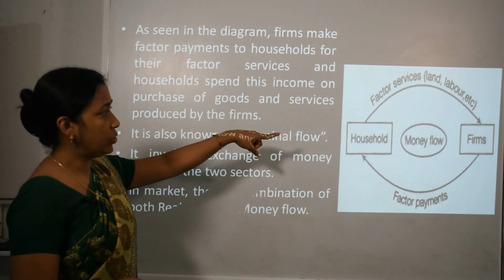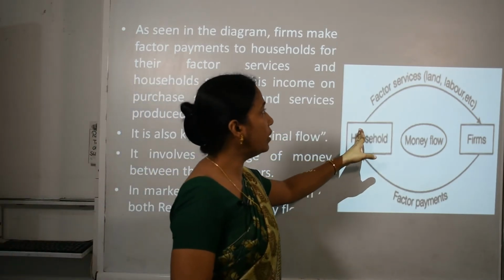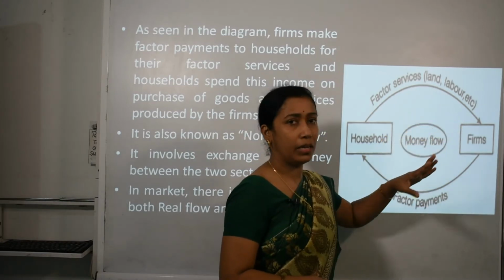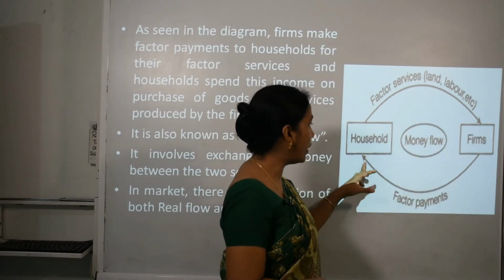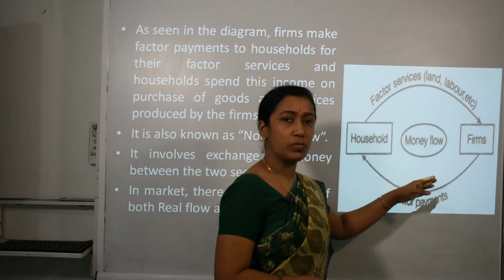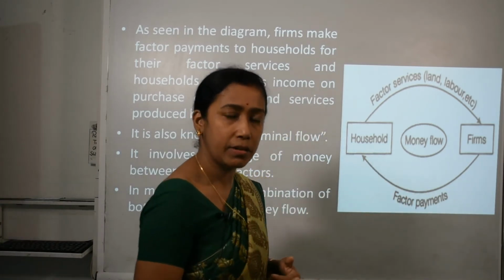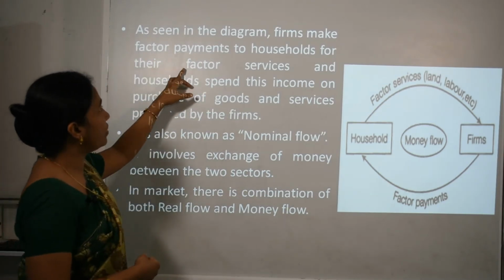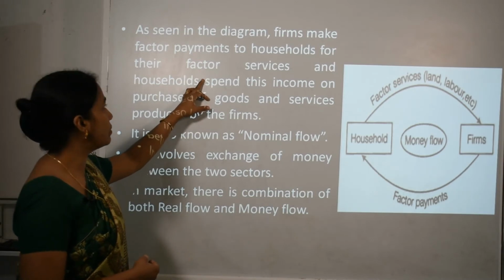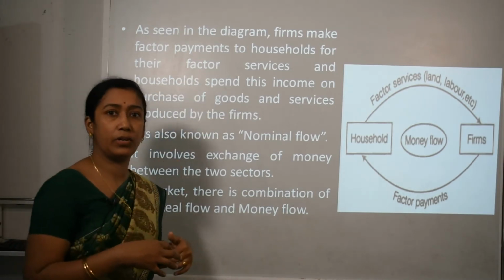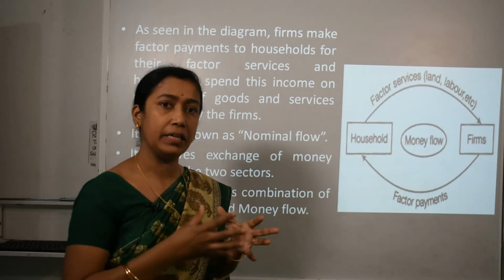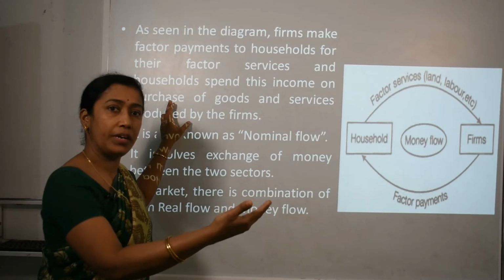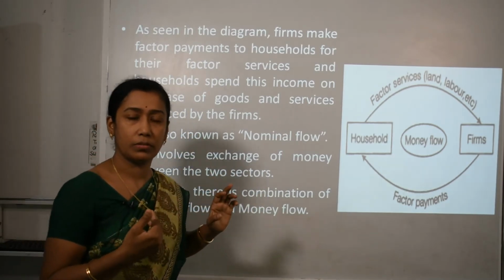As seen in the diagram, the households are providing the firms all their factor services, that is land, labor, etc. In return, the firms provide them factor payments, that is rent, wages, interest and profit. Firms make factor payments to households for their factor services, and households spend this income again on firms, giving it back to firms when they purchase goods and services from the firms.